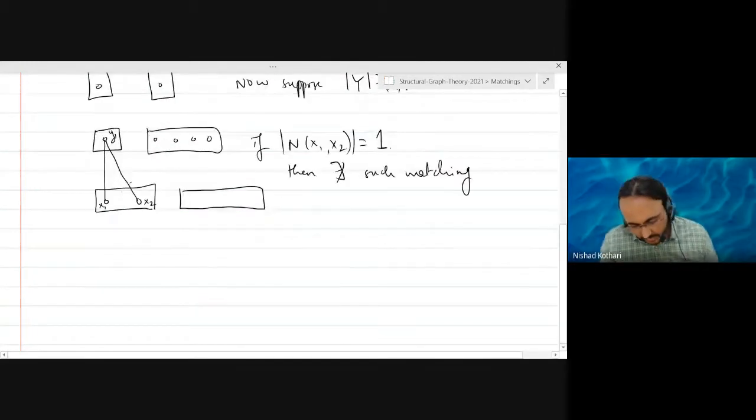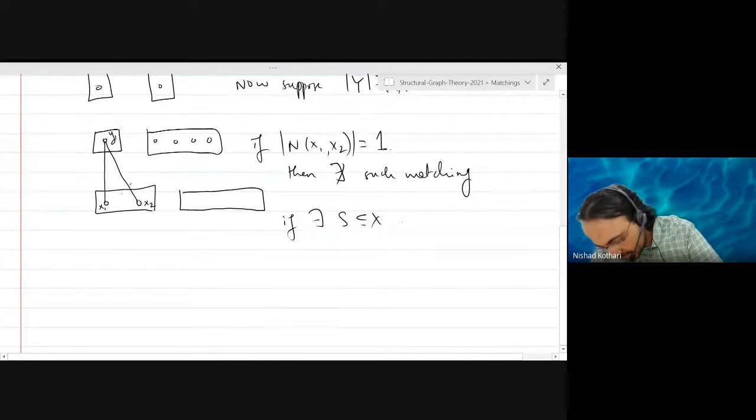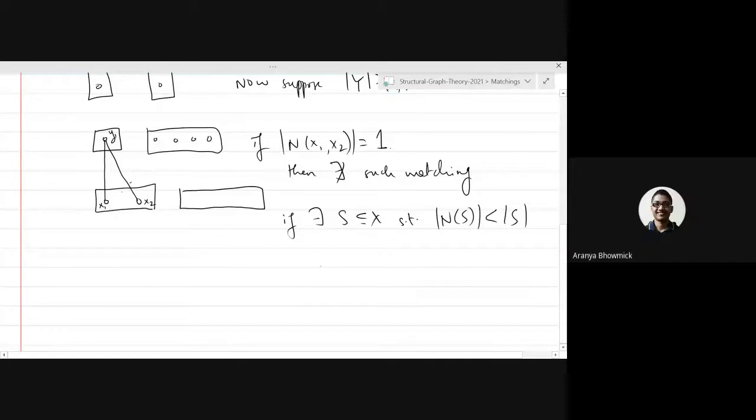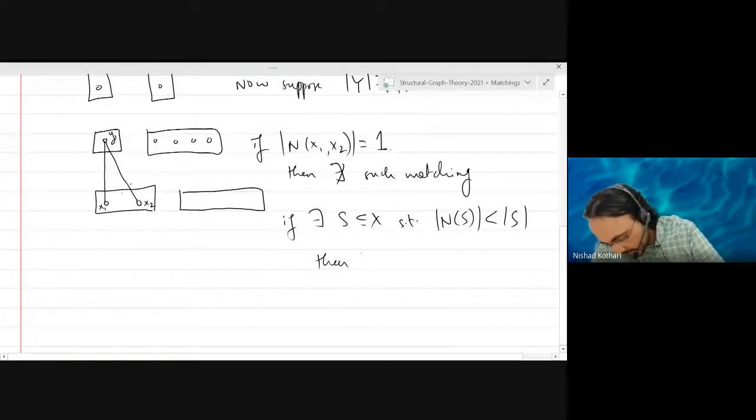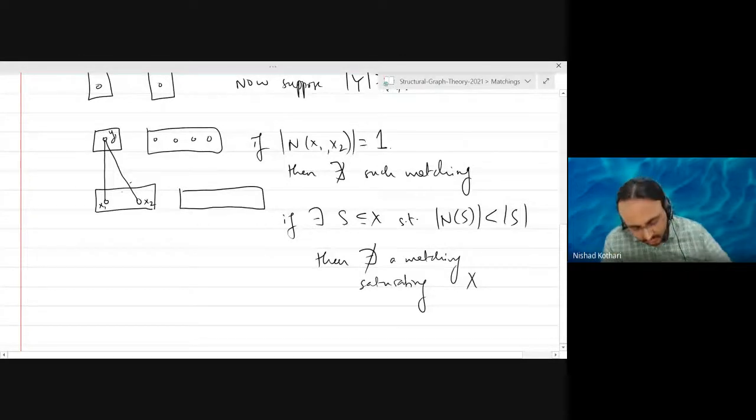Right. In other words, you're saying that if there exists a subset S of the set X such that the neighborhood has fewer vertices than the set itself, then there cannot exist a matching saturating X. So let's make a drawing.